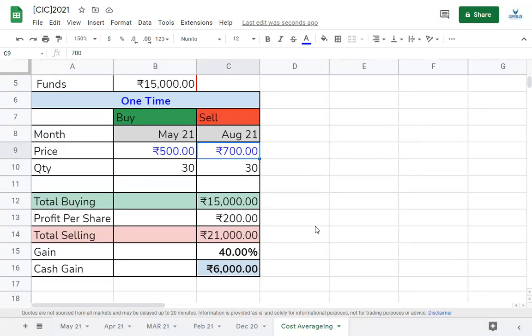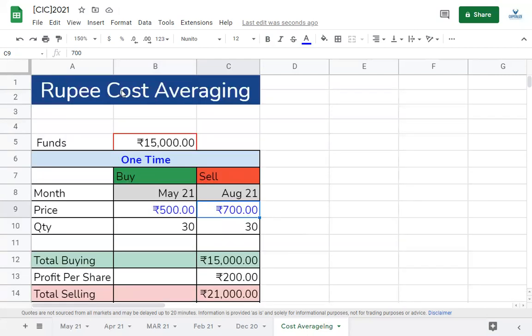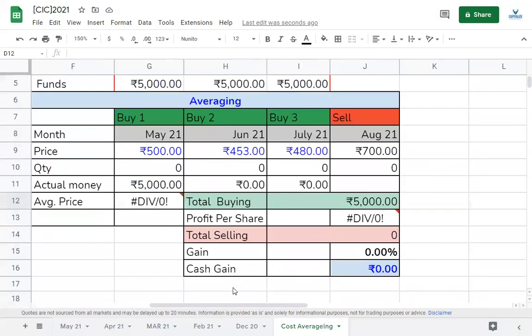But what if the stock has been falling? Using rupee cost averaging, you can actually make better gains. How so? Let me demonstrate with an example. This time you're going to be doing averaging. In averaging, we're going to split the funds over 2 to 3 periods. For this example, I've taken 3. So 5,000, 5,000, 5,000. You're going to buy the stock in 3 installments.